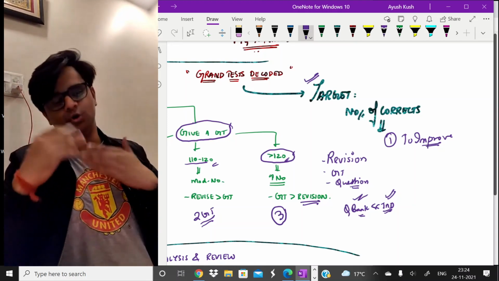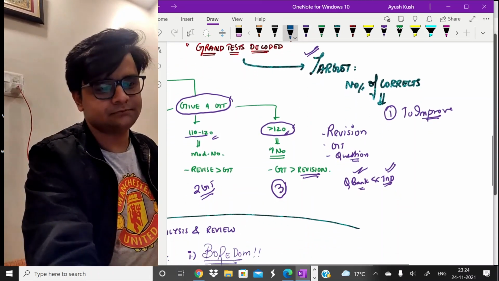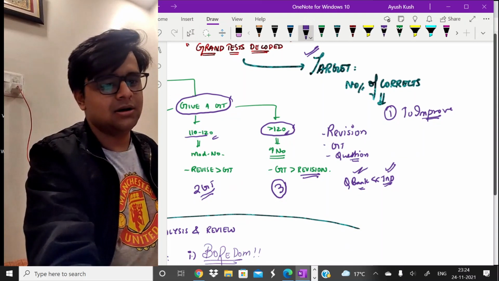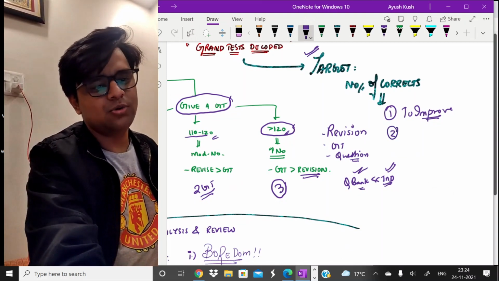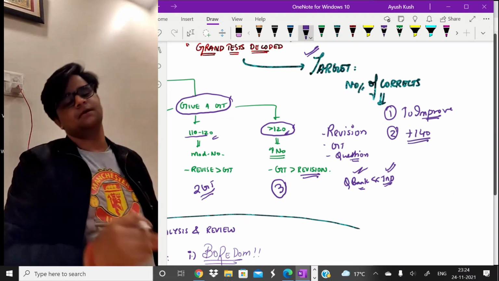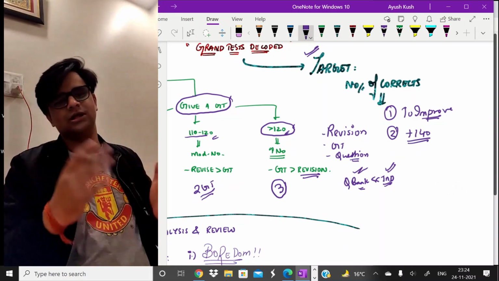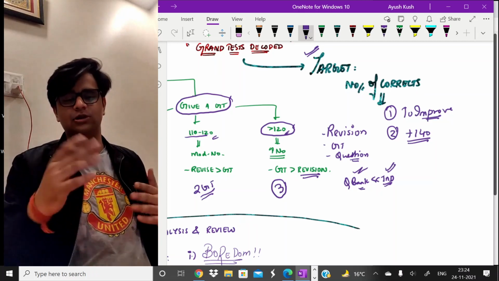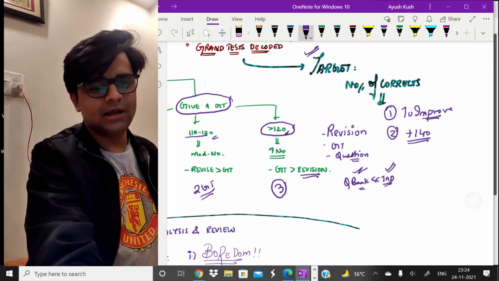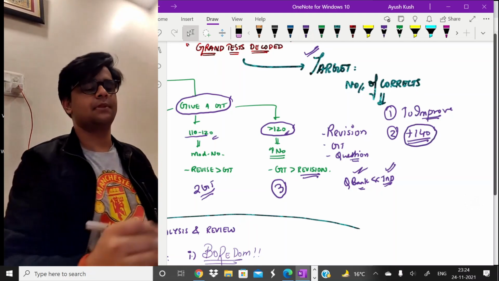And secondly, if you do want a target, my advice to you would be to target more than 140 correct. For the people who are in a slightly better zone, in a better place, getting more than 120 correct, the target should be at least 140 correct, right? I'll tell you how to get there, don't worry.